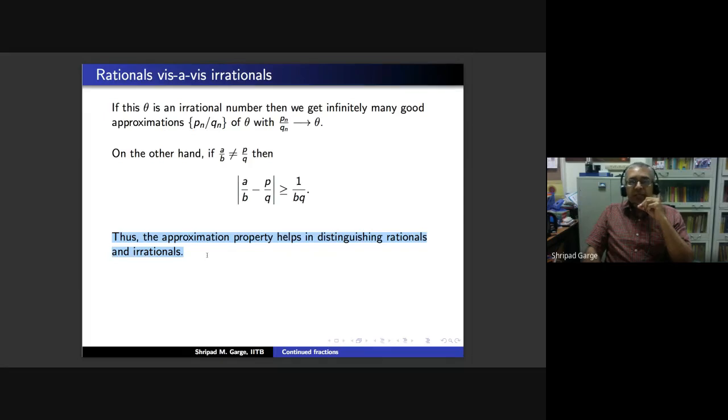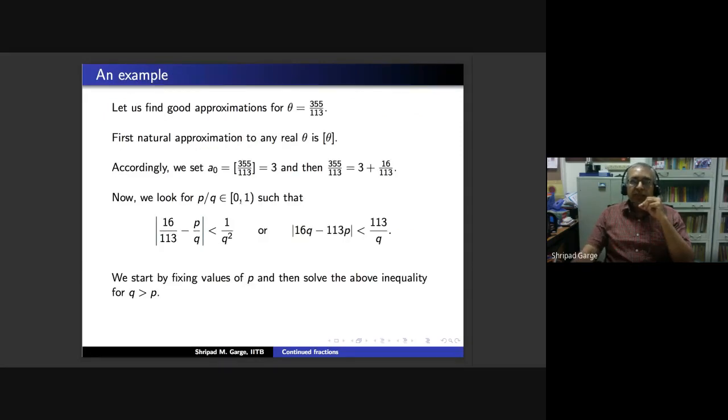So let's see whether we can compute such good approximations for a number. Let's do an example. So we start with theta equal to 355 by 113. I am taking this particular rational number, and I am going to approximate it in a good way by rational numbers.